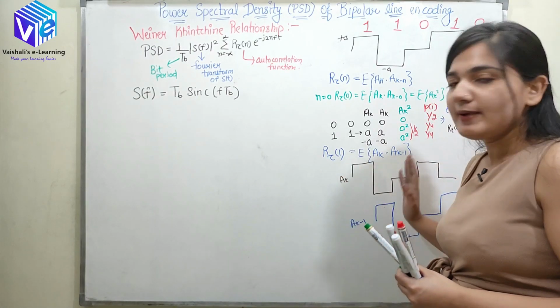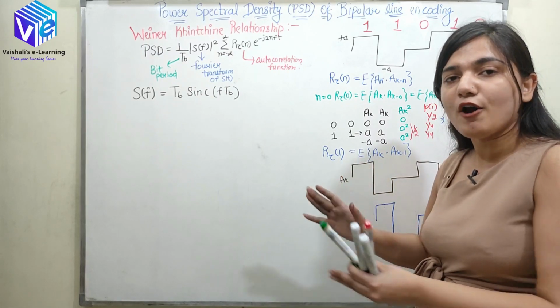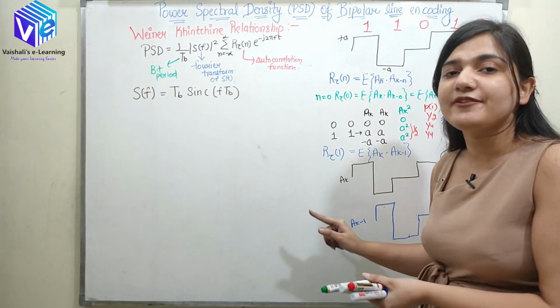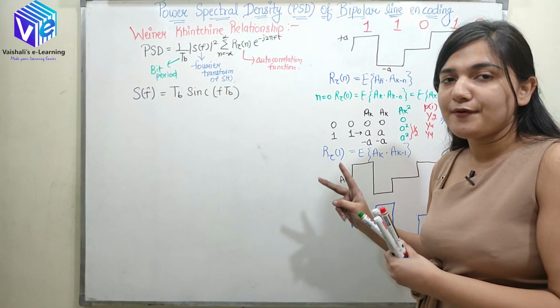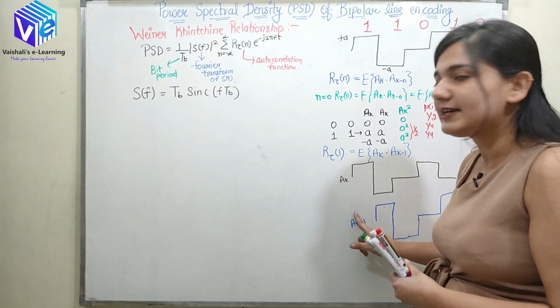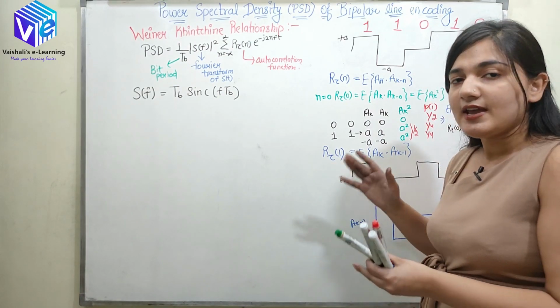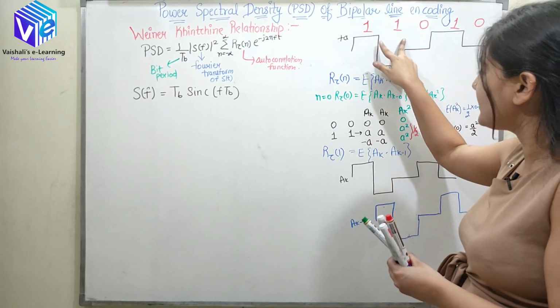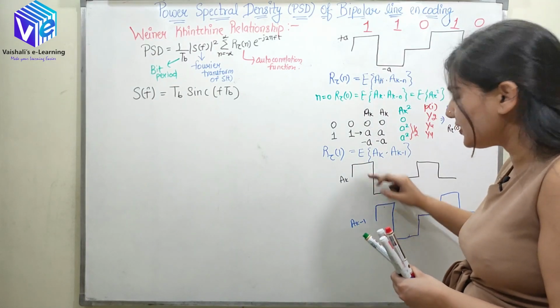If I shift by 1 bit position only, the alternate ones would always be different, so I cannot get +1 multiplied with +1, because whenever I have +1, they will have opposite signs.